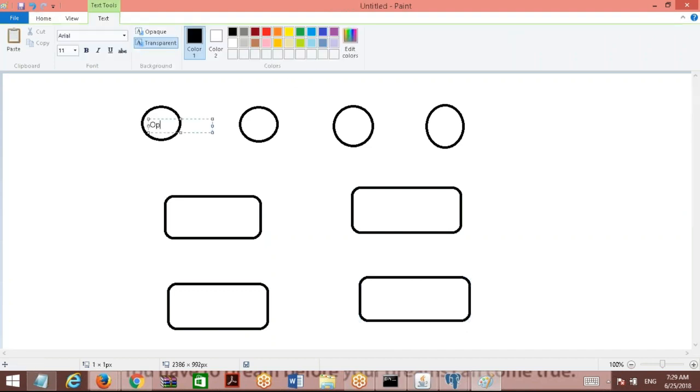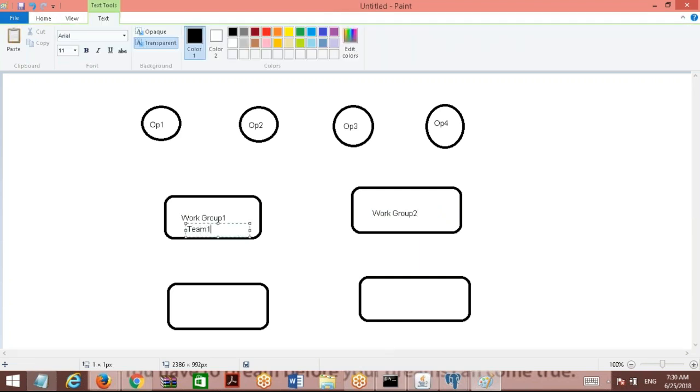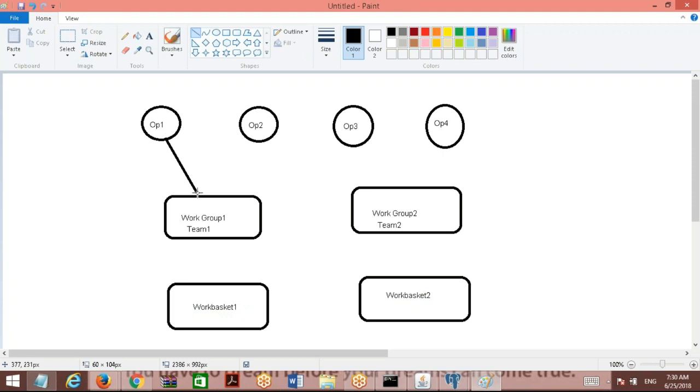So if you look at here, this is operator 1, this is operator 2, operator 3, operator 4, and this is work group 1, let's say this is work group 2. Work group, generally if you want to understand, is like a team in our organizations, team 1, team 2. So there is something called work basket 1, work basket 2. Now operators are connected to work group.